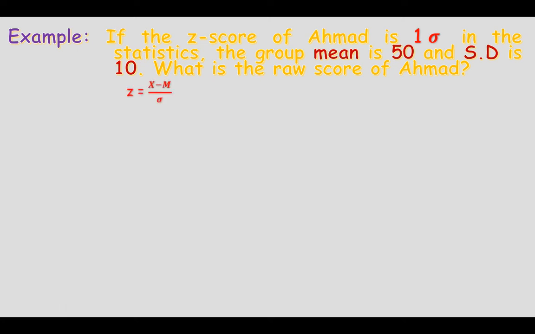Here the same formula applies: Z is equal to raw score minus mean, divided by standard deviation, but we have to calculate the raw score. Here the standard deviation is in division. When we move it to the other side of the equality, it becomes multiplication. So Z times the standard deviation is equal to the raw score minus mean, and this mean is in minus.